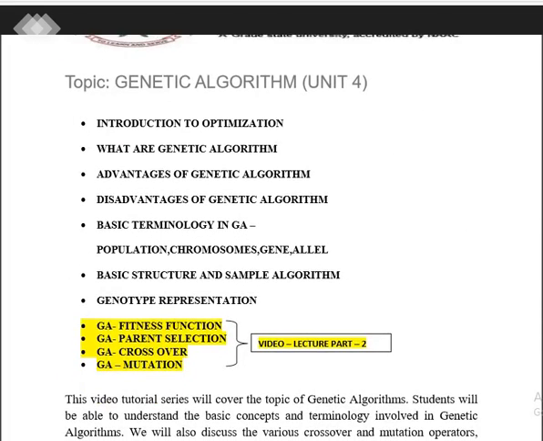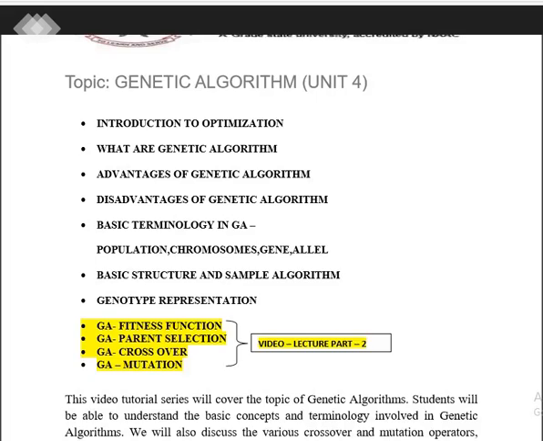As we begin, we will be studying the genetic algorithm. In today's class, we will be discussing the introduction to optimization, what genetic algorithms are, advantages of genetic algorithm, disadvantages of genetic algorithm, and basic terminologies that come under genetic algorithm: population, chromosomes, gene, and so on. We will also discuss the basic structure and sample algorithm pseudocode.